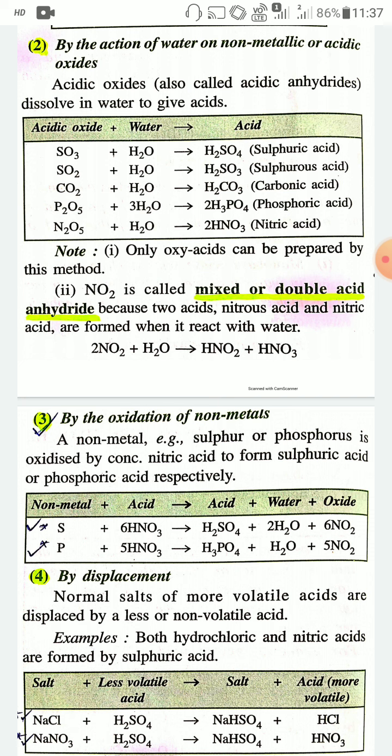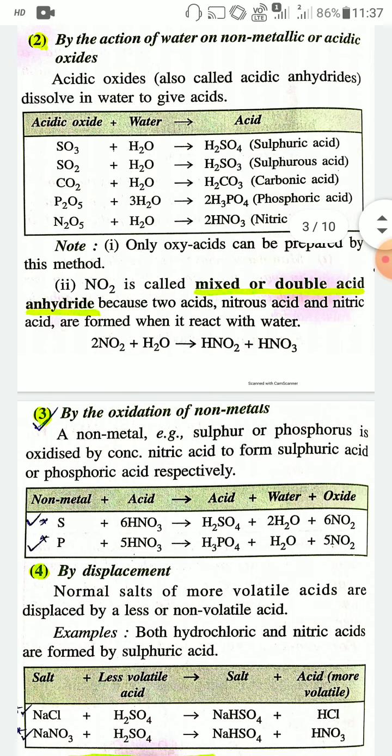So the scheme is non-metal plus acid implies acid plus water plus oxide. Some examples: when sulfur reacts with nitric acid, that is S plus 6HNO3 implies H2SO4 plus 2H2O plus 6NO2, and phosphorus, that is P plus 5HNO3 implies H3PO4, that is phosphoric acid, plus water plus nitrogen dioxide. These two reactions are important, you have to remember.